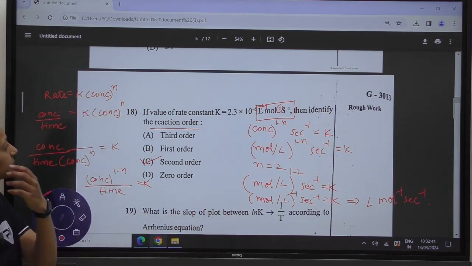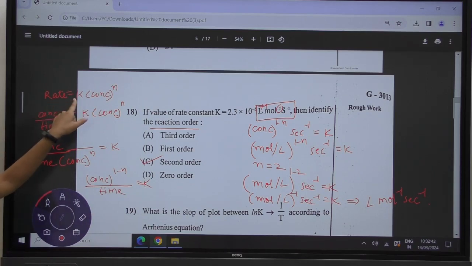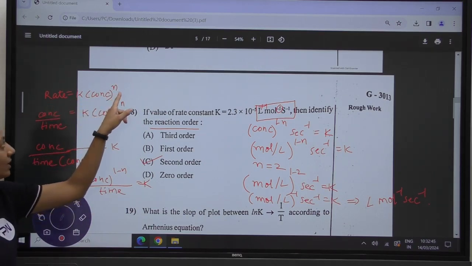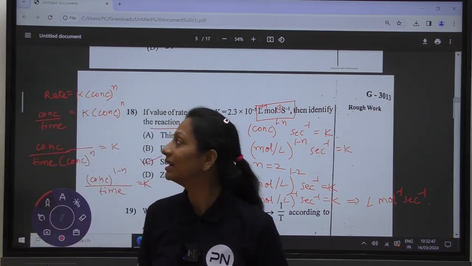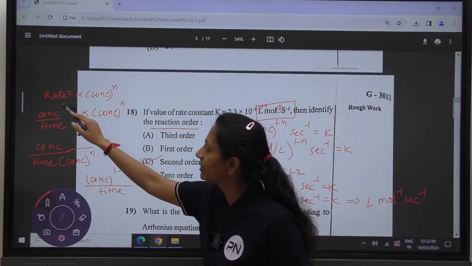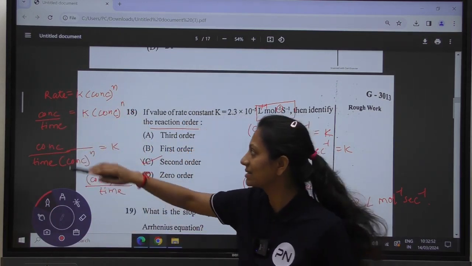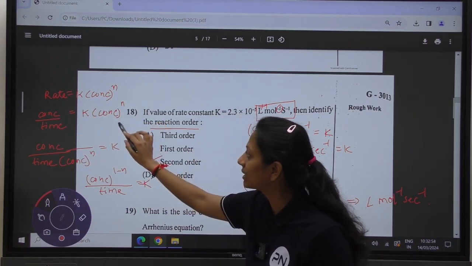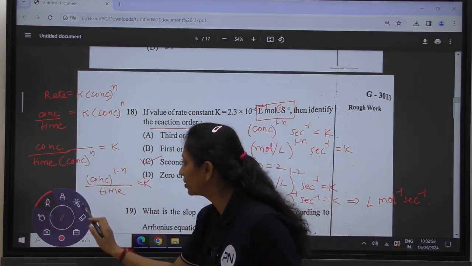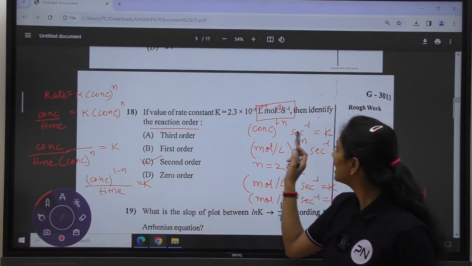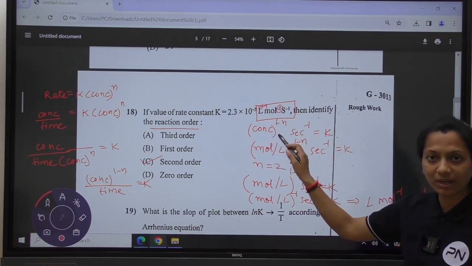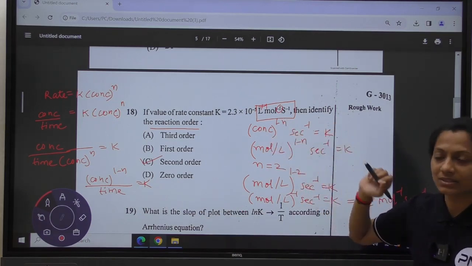Once again, I would like to explain the same thing. Rate is written as k into concentration power n, where n is the order of our reaction. Rate can be described as concentration upon time, keeping the concentration in the denominator and solving further, we get k is equal to concentration to the power 1 minus n, second inverse.